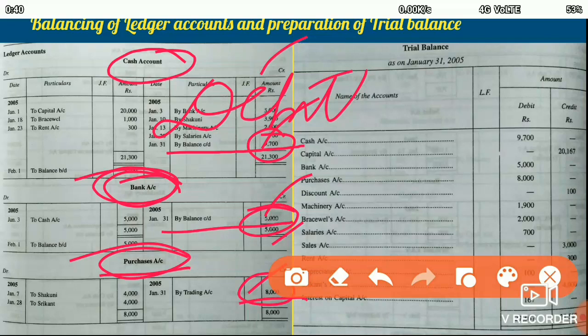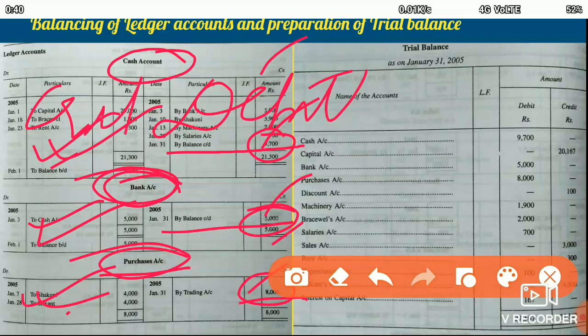If the balances would have appeared on the credit side, then these would be credit balances. So there are accounts which have debit balances, there are accounts which have credit balances.